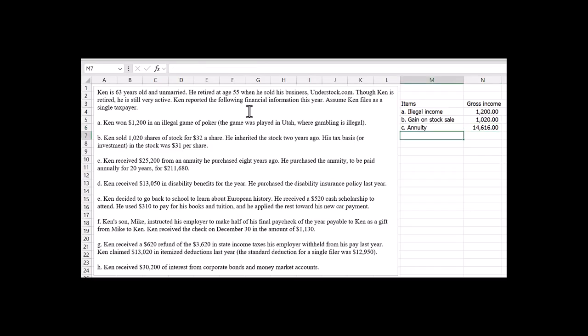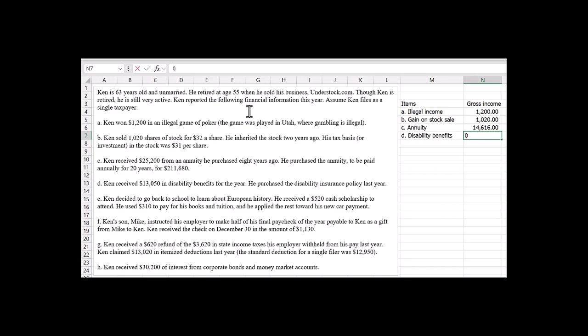All right, what's item D say? Ken received $13,050 in disability benefits for 1 year. He purchased the disability policy last year. All right, so for D, he received disability benefits for a policy he purchased last year. Well, he purchased it after he was in retirement. But the main thing is none of that is taxable. If you purchase with after-tax income, you get a benefit. It's normally tax-free.